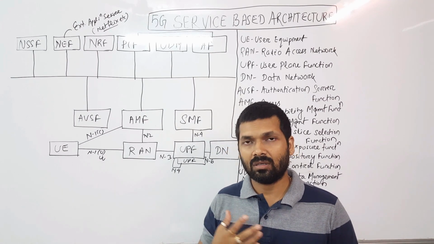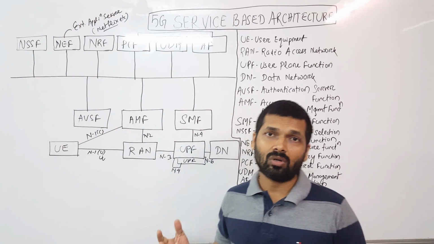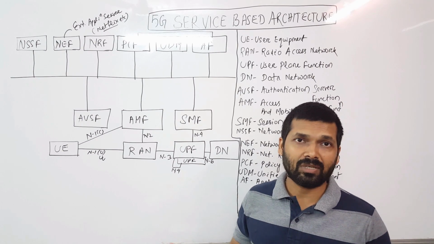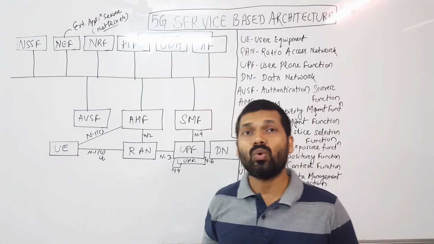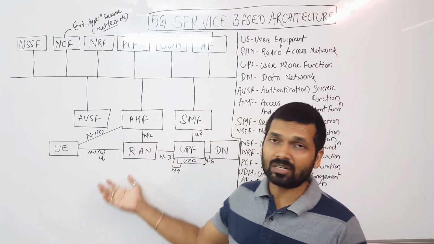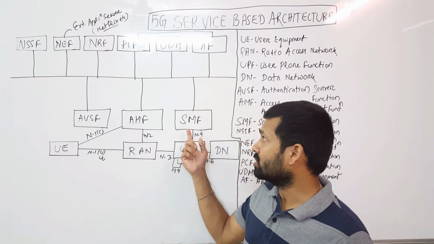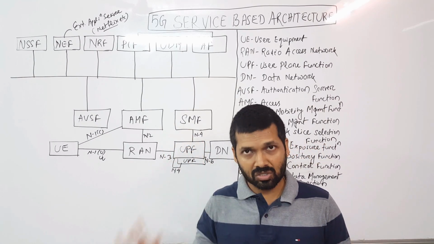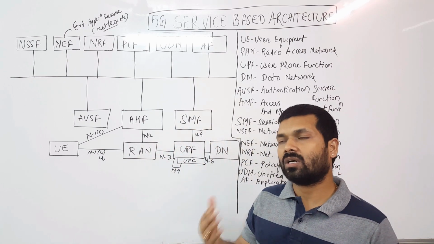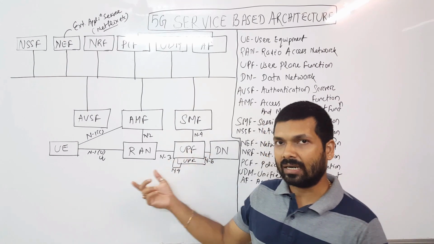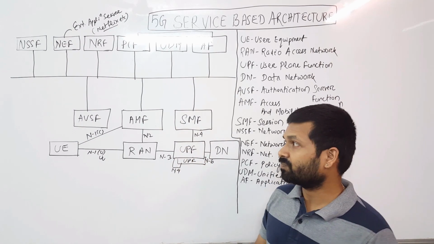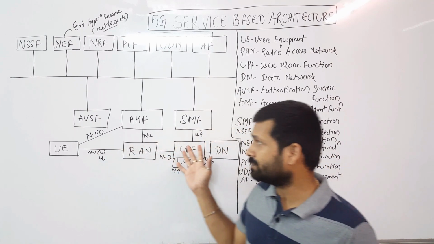It could be a VoIP call or a video call or any particular service request, maybe interactive gaming, or some high speed downloads, like some gigabytes download, etc. So we have different kinds of sessions in 5G. The session management function handles all these sessions, and we may have multiple session management functions depending on the different categories of session we are handling, and depending on network slicing also we have different kinds of session management function. So let's go into the interfaces.